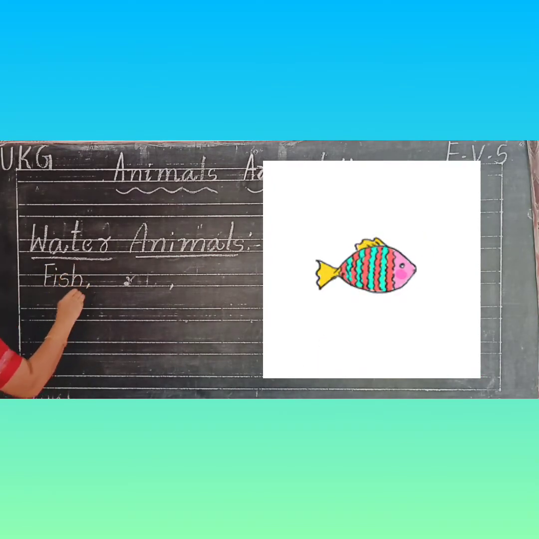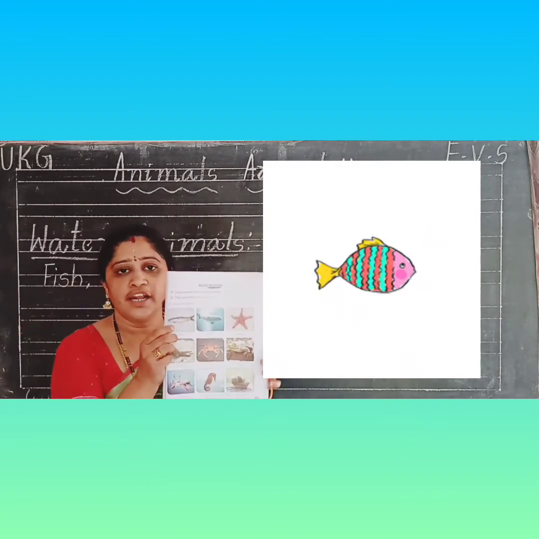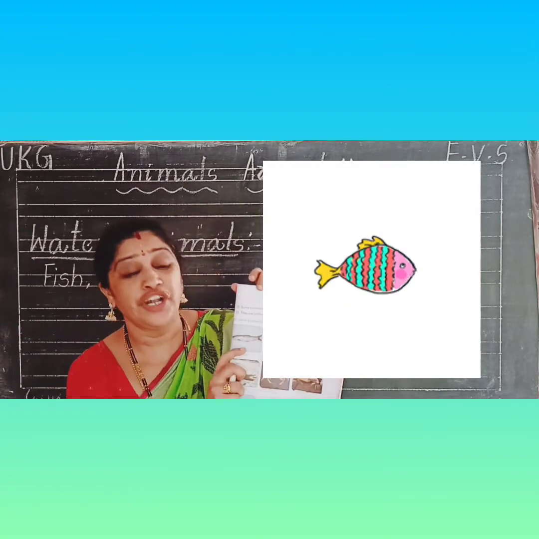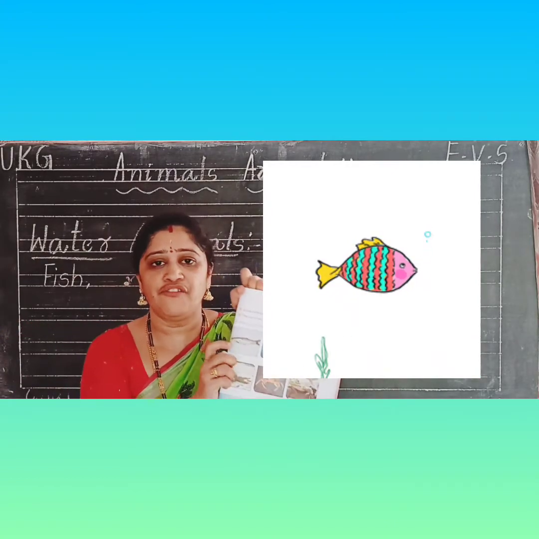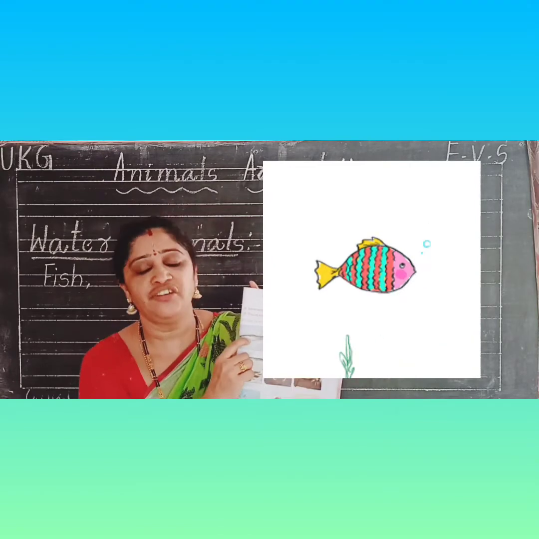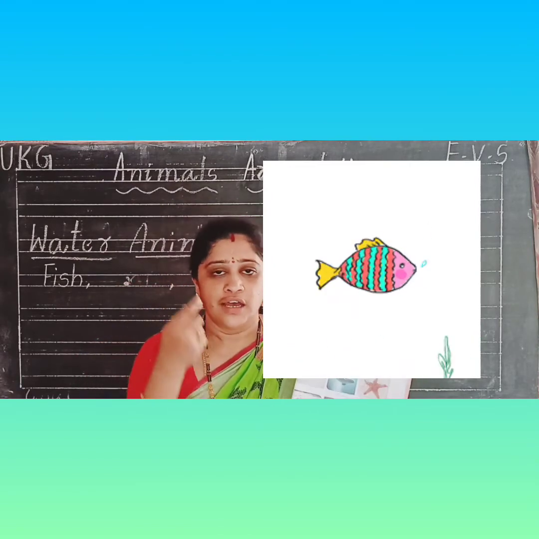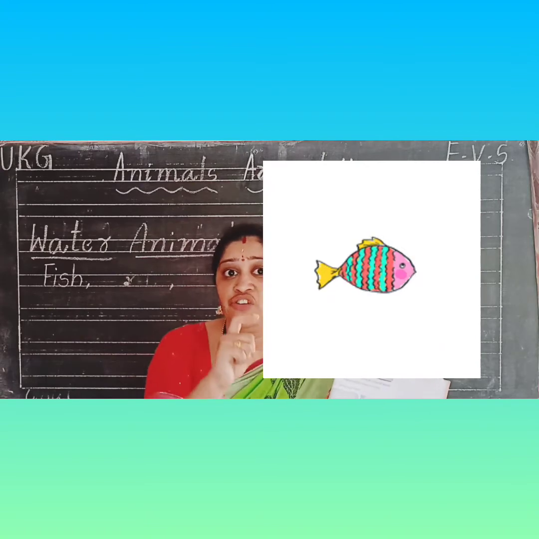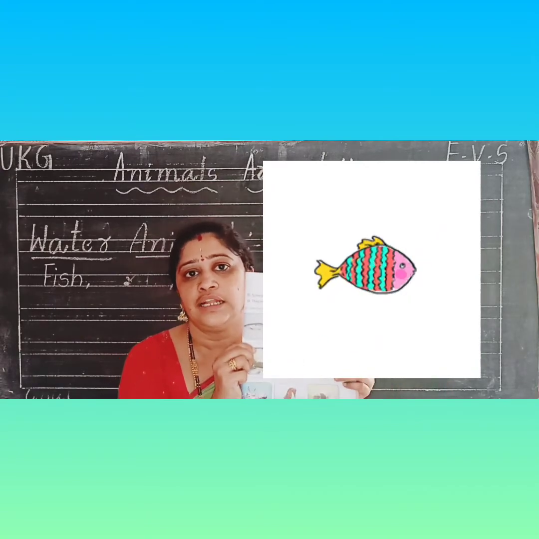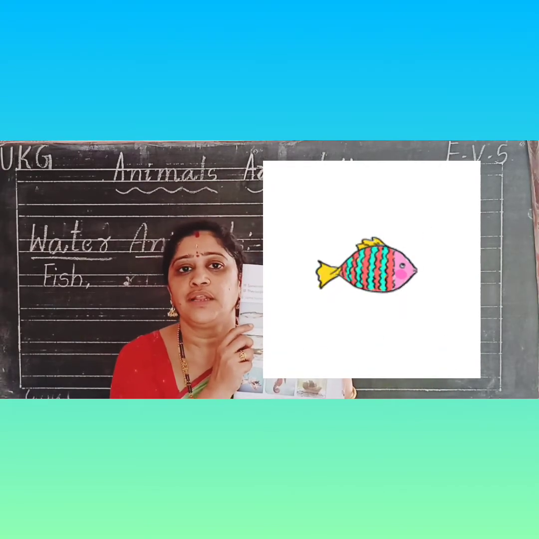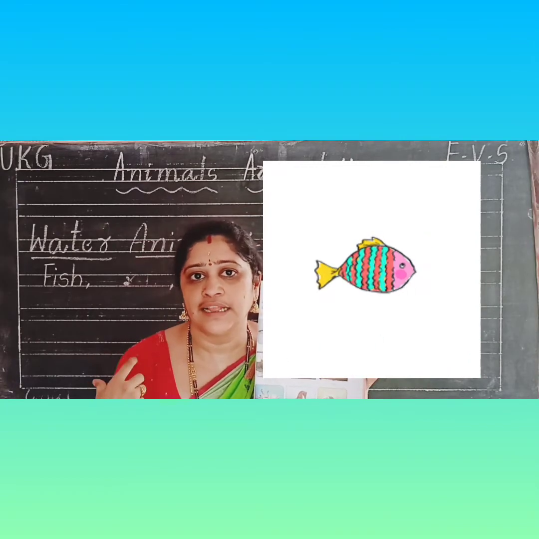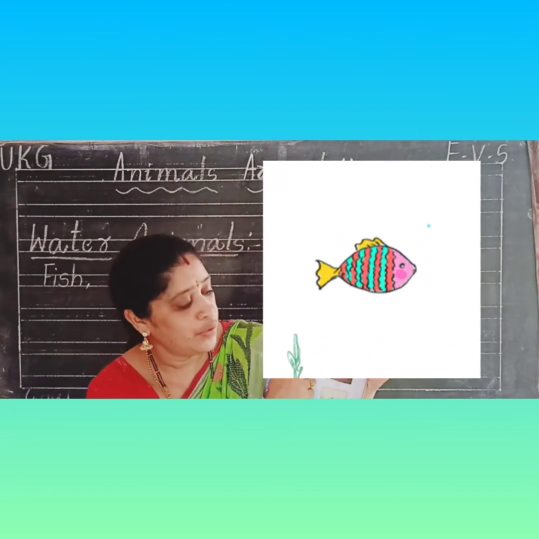Fish. Fish is a water living animal. It has vitamin D. Eating fish once a week is good for our eyes. Fish oil is also available, Nana, in the markets. You can use it, it is good for our health and skin also, Nana. Next, going to the next water animal, whale.